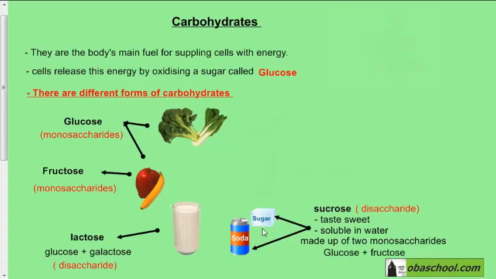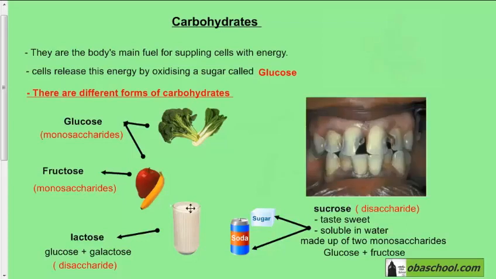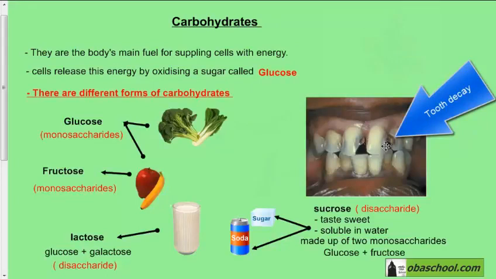If we take in a lot of sucrose, it will cause tooth decay, and that is because the bacteria that is found in our mouth breaks down this sucrose and produces acid, and this acid stays on our teeth, and it is actually what causes the tooth decay. This is what tooth decay looks like. It is caused by taking in excessive amounts of sucrose.